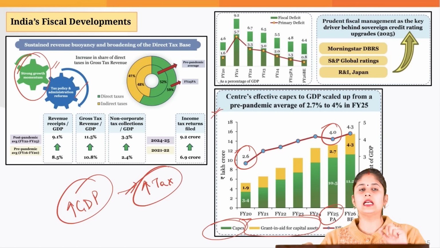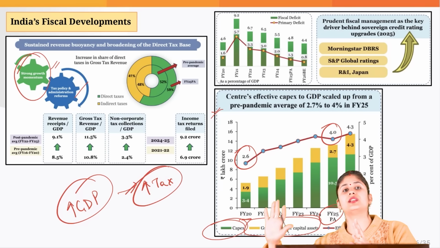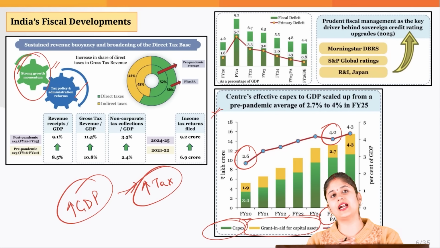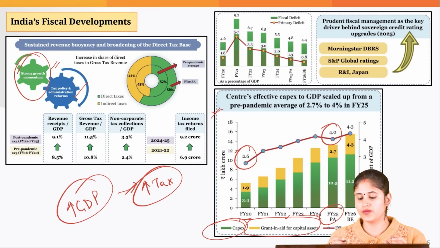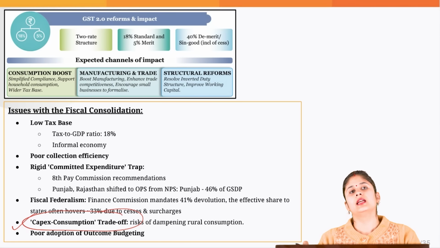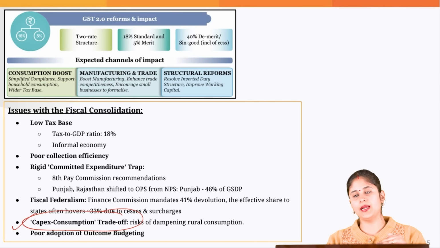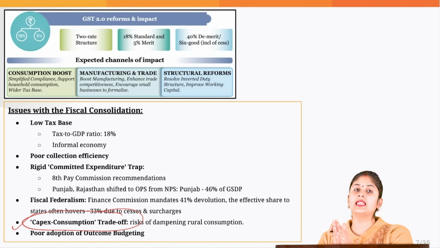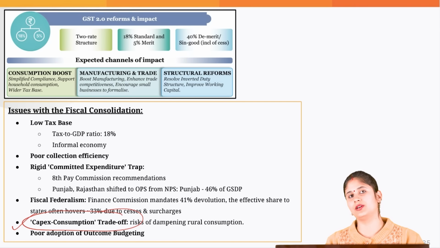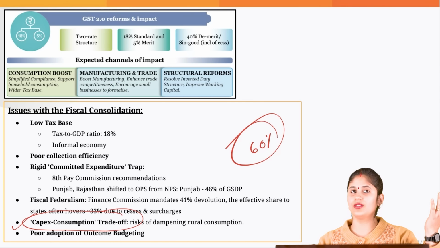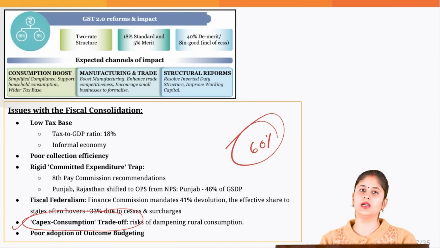But the problem is, if the government becomes more focused towards capital expenditure, we try to reduce the revenue expenditure, but that is not good. As you can see, when it comes to revenue expenditure, you also have grant in aids. It is a part of the revenue expenditure itself, so we should not reduce this. And another problem being, if you reduce the revenue expenditure to a great extent, ultimately the lower section, the poor section of the Indian society, will not be able to get the money, and this is going to negatively impact the consumption element of the GDP, and consumption actually accounts for 60% of our GDP. So that again would be problematic. So we need to strike a balance between the two.